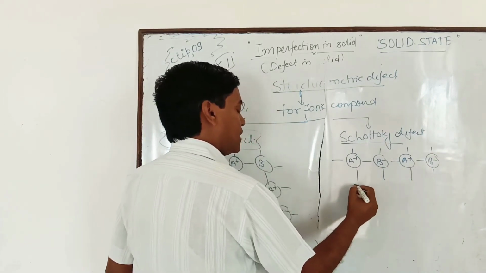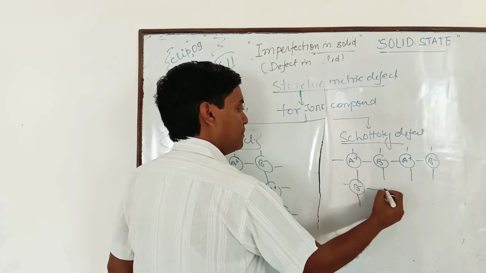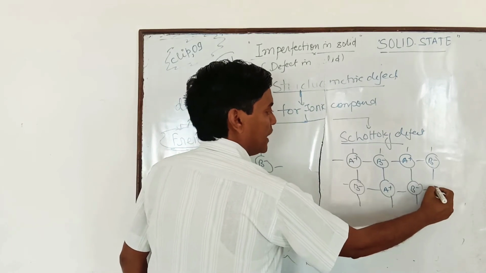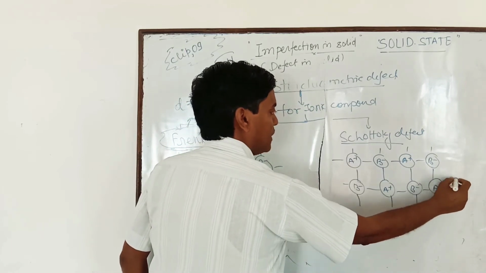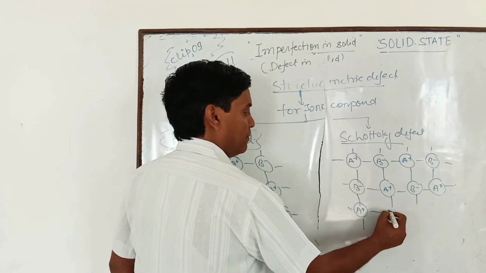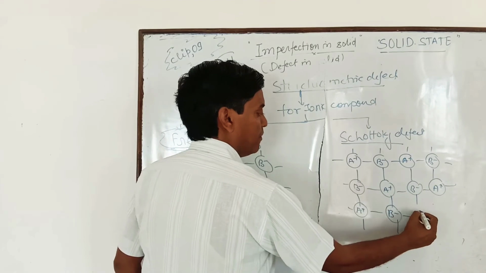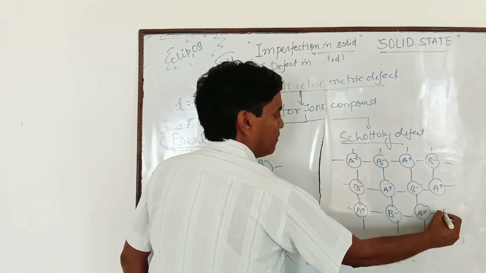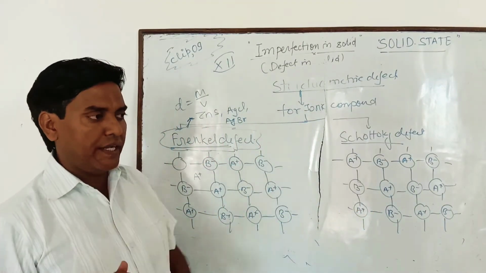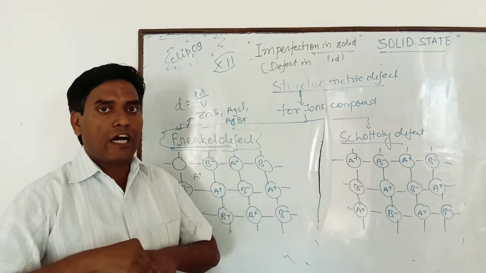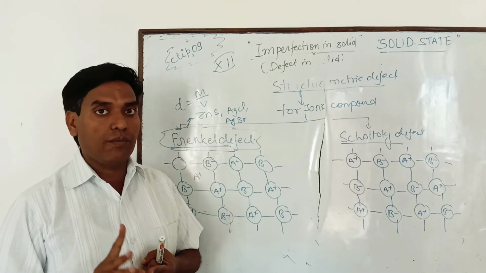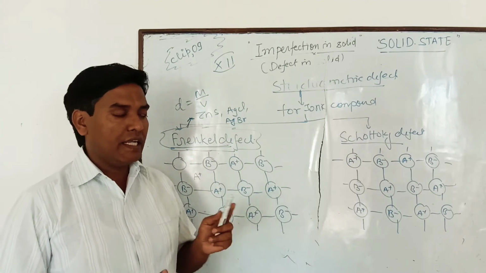These are ionic crystals in which the cation is A and the anion is B. But one thing you put in your mind: before the defect and after the defect, the crystal remains neutral. The ionic crystal remains neutral before the defect and after the defect.